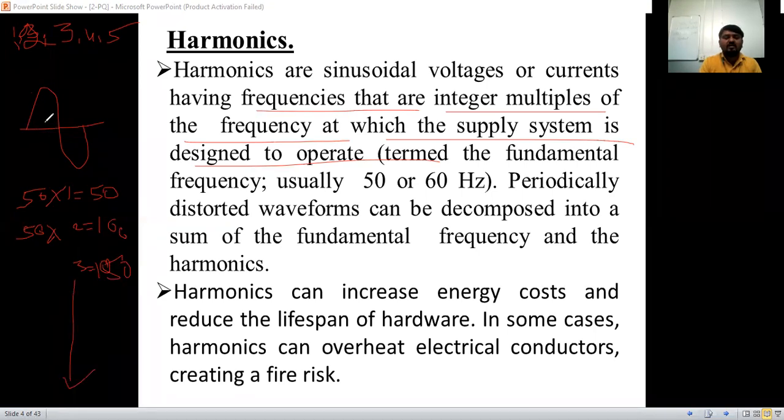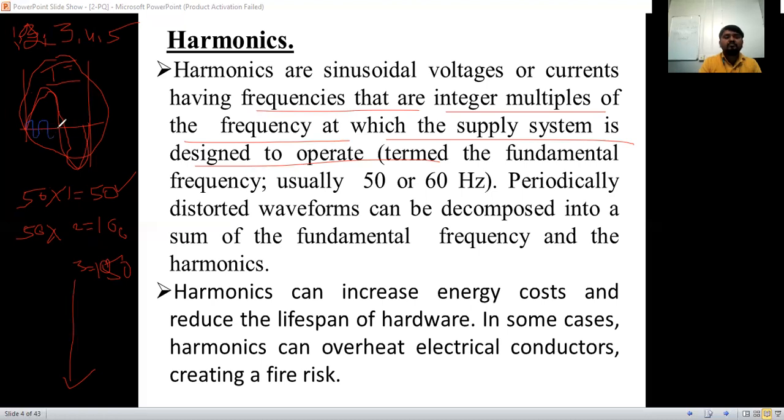The time taken to complete one cycle is called the time period. Yes or no? So the fundamental frequency of 50 hertz has its time period. Within this same period, the waveform will come like this.